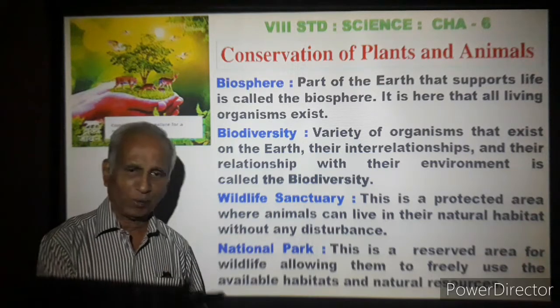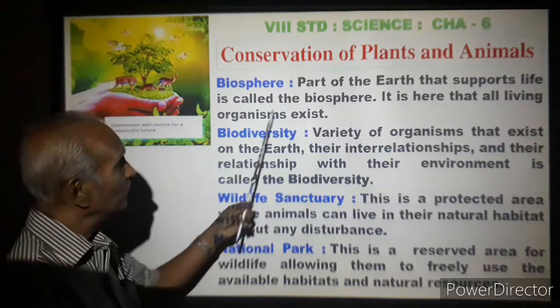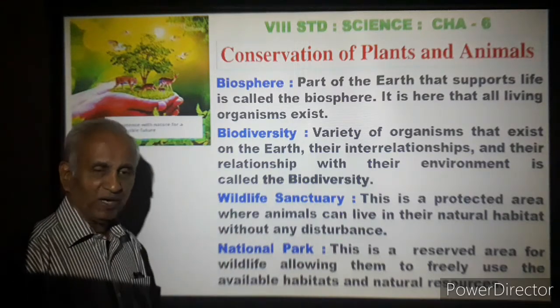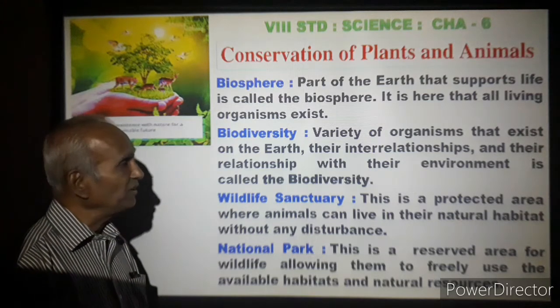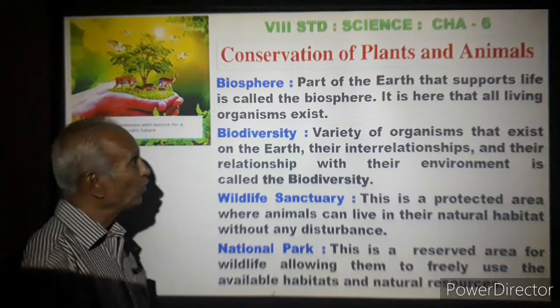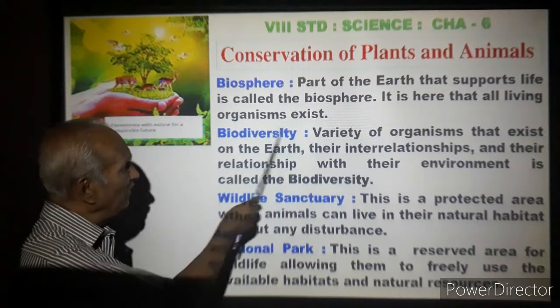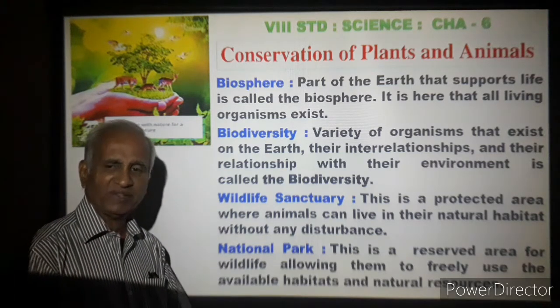You have animals there, you have plants there, they help each other, they all live together. Such parts of the world where animals and plants support each other and live together, you call a biosphere. It is here that all living organisms exist. They cooperate with each other.